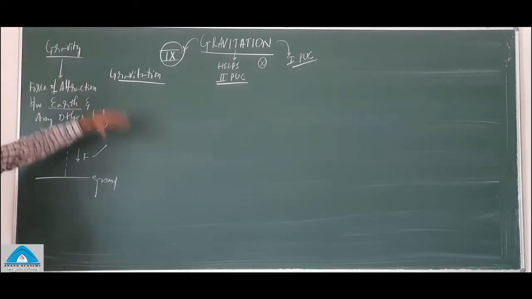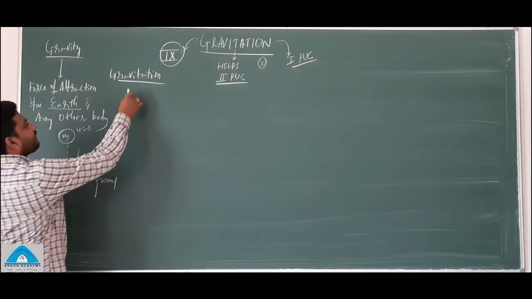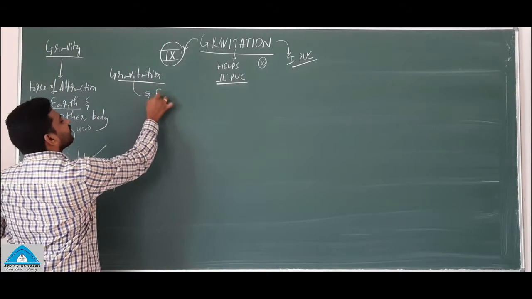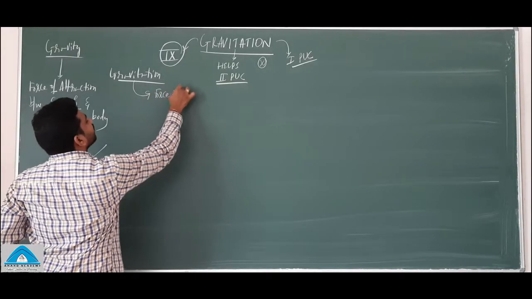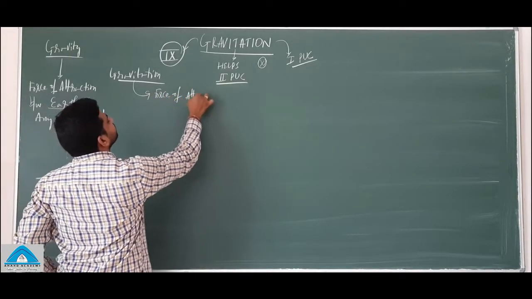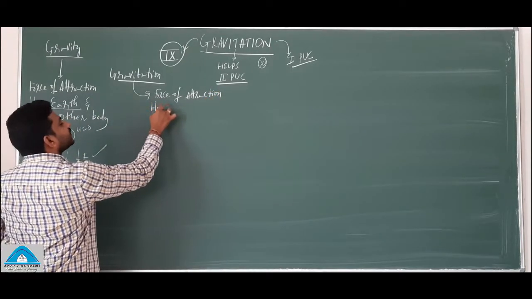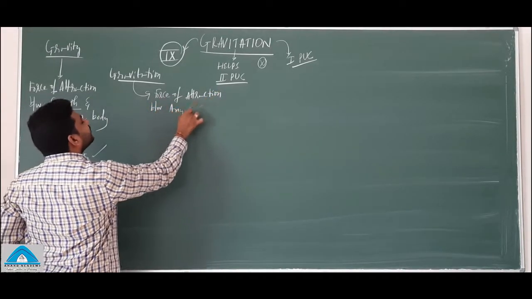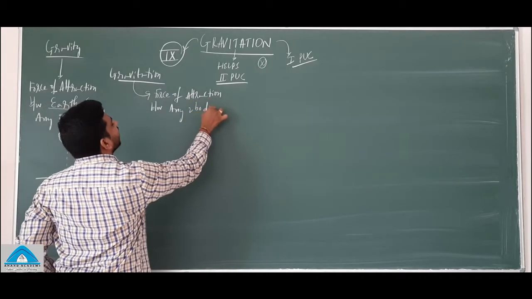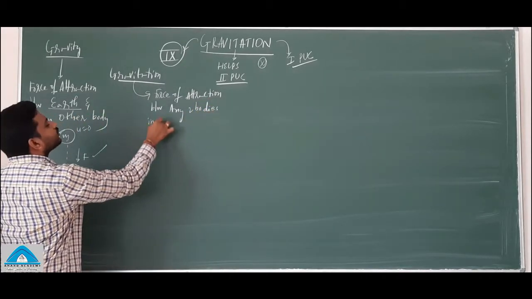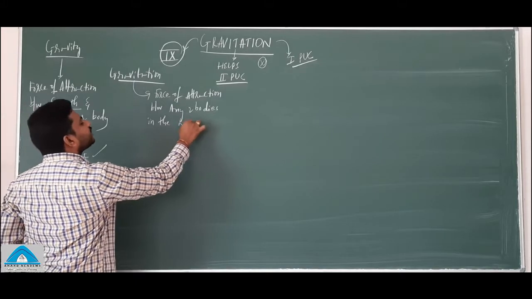Okay? Now, gravitation. The gravitation is the force of attraction between any two bodies in the nature. Any two bodies.